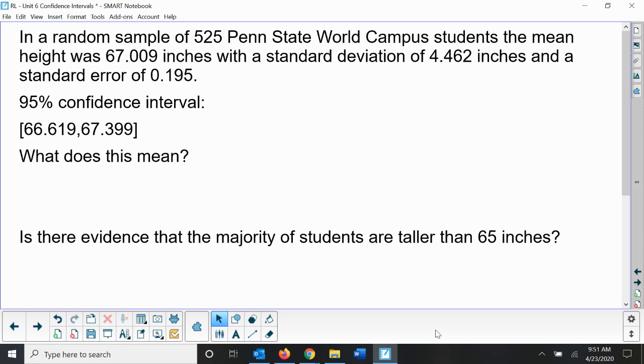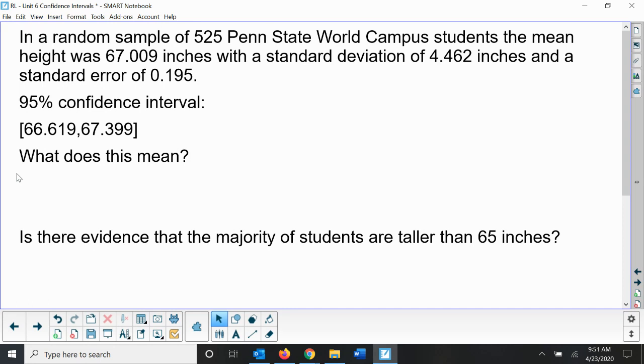All right, so we're going to look at another example here. We have a random sample of 525 Penn State World Campus students, and we calculated the average height of those students, and it was calculated to be 67.009 inches. They gave us a standard deviation of 4.462 inches and also the standard error of 0.195. They give us a 95% confidence interval of 66.619, 67.399. So what the heck does this even mean?